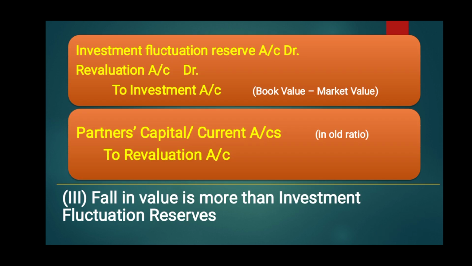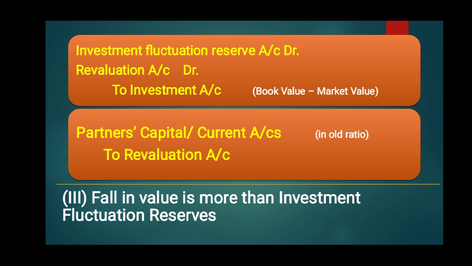Third case, fall in value, that is loss, is more than investment fluctuation reserve available. So here investment fluctuation reserve account should be debited, then the amount of loss which cannot be covered out of the reserve should be charged to revaluation account. Revaluation account should be debited, to investment account.